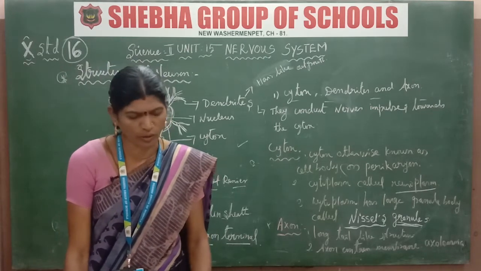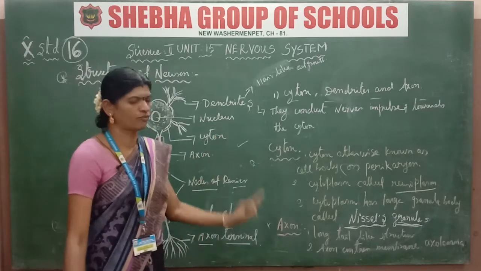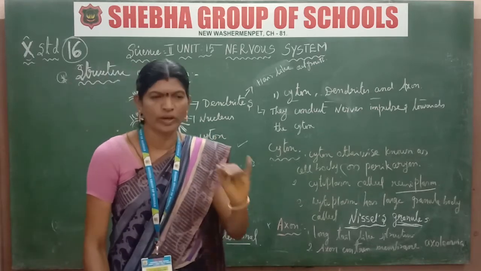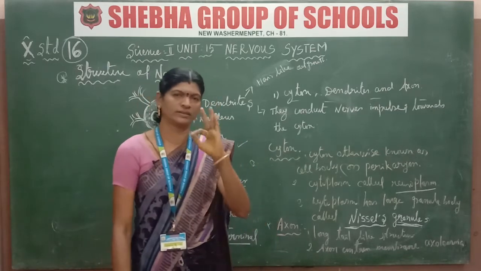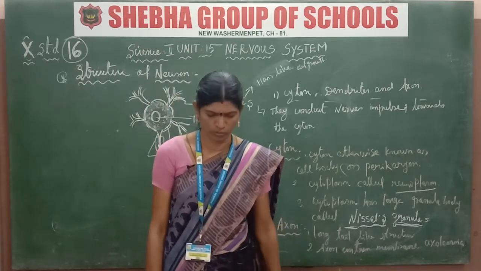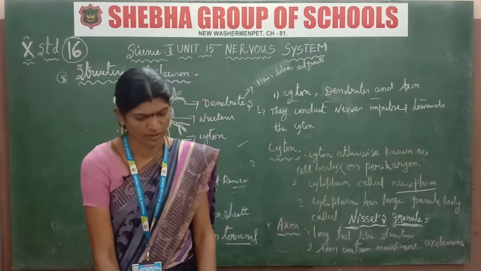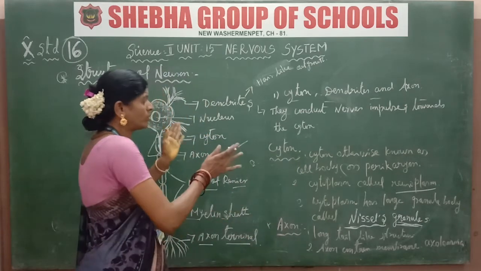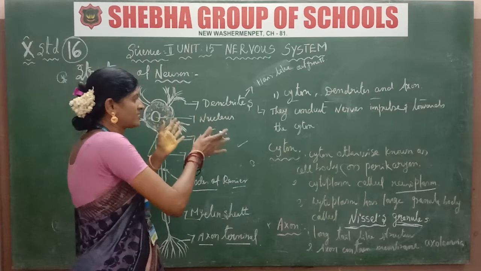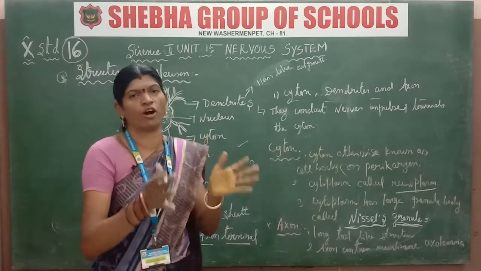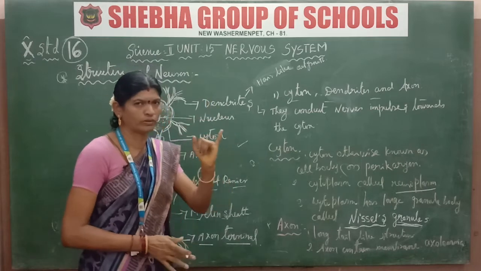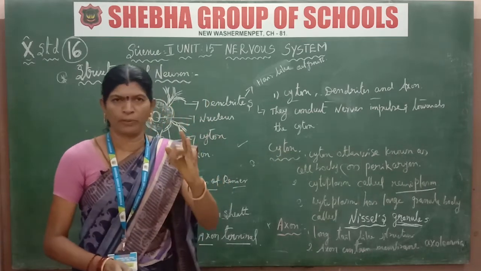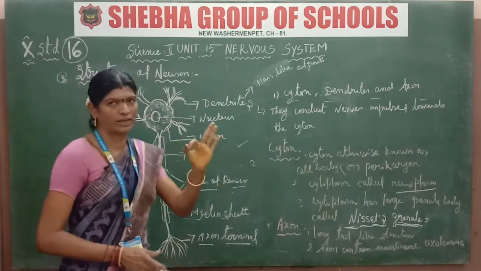Okay. Next we are going to the types of neuron. How many types of neuron are there? There are 3 types of neuron. One is the unipolar neuron. Second one is the bipolar neuron. Third one is the multipolar neuron. These types differ only based on how the structure of the neuron is formed.